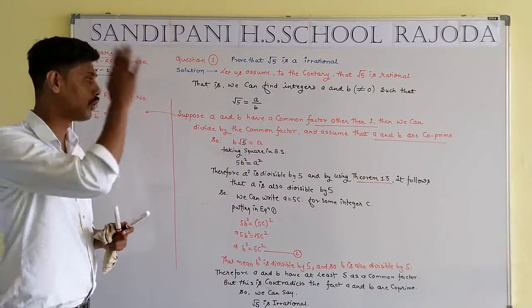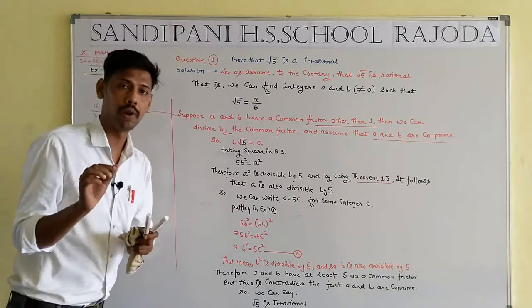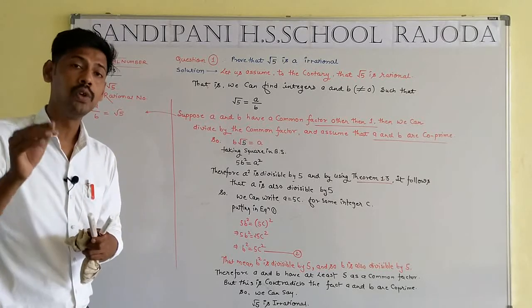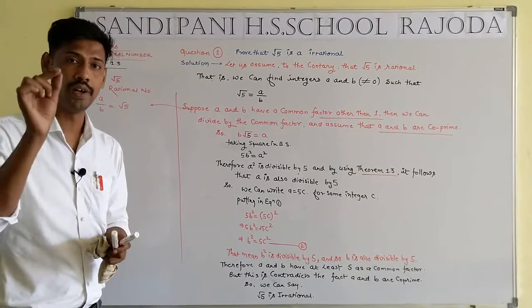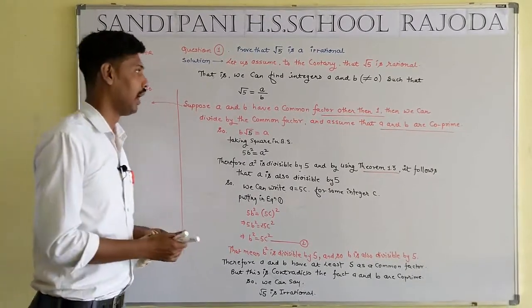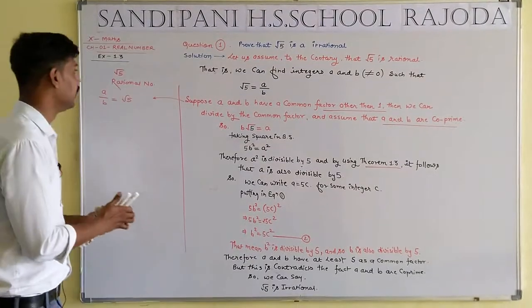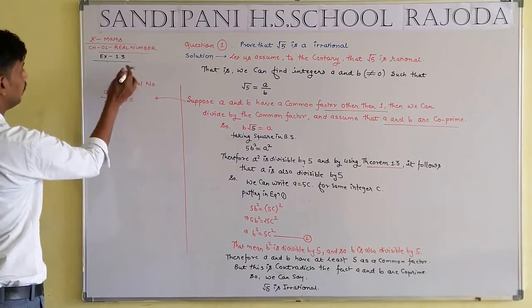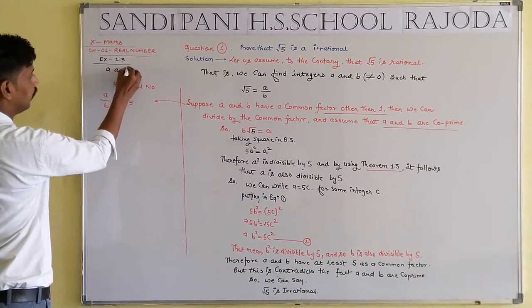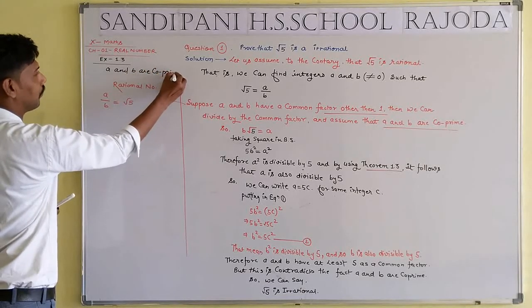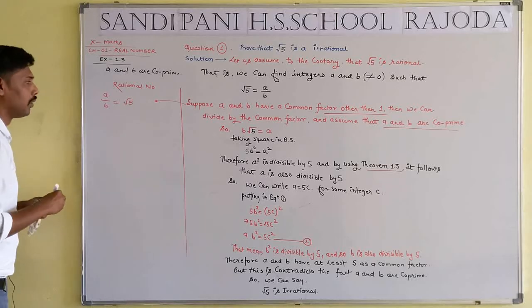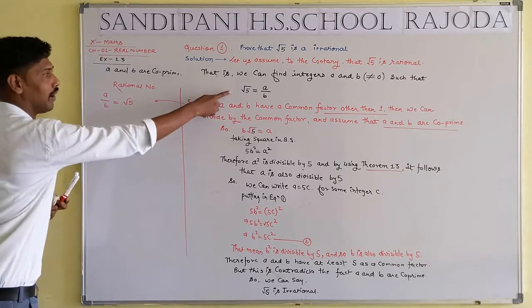What is the meaning of co-prime? Co-primes, that means numbers which have only the common factor 1. I told a and b are co-prime. Now a upon b equal to root 5.